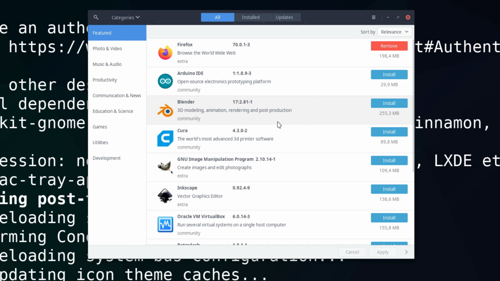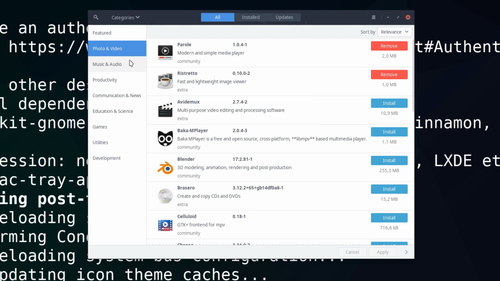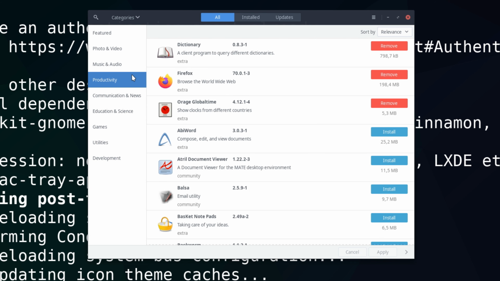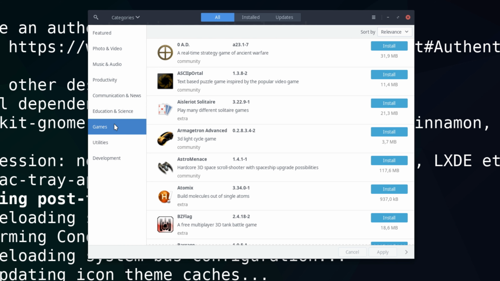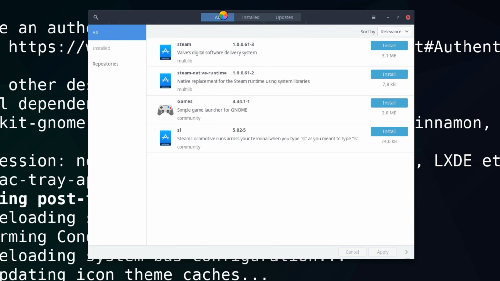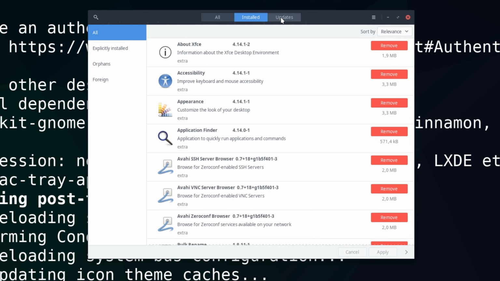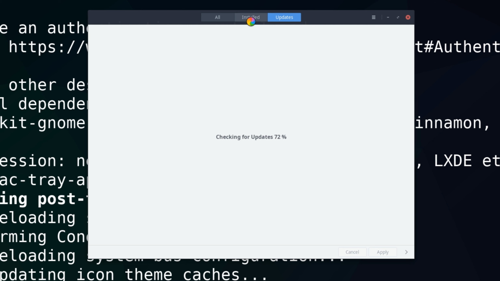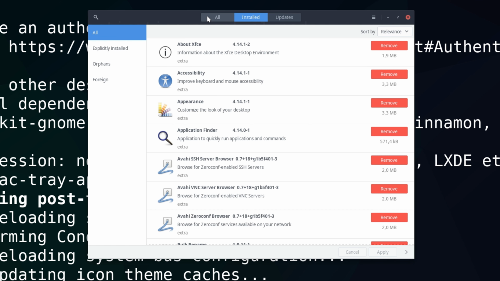We have featured, photo and video, music and audio, productivity, all the categories. We even have games. Look at that. So this is Pamac, and it's the package manager that I suggest you replace Kalu with. And I'm pretty sure it's gonna also notify you if there are any updates by itself. So a decent replacement for Kalu.